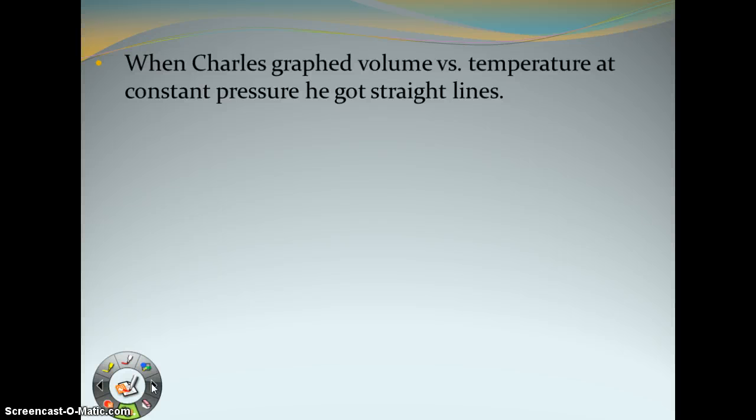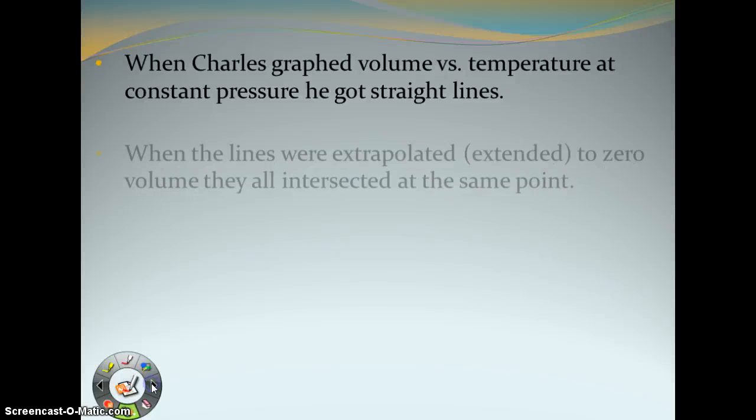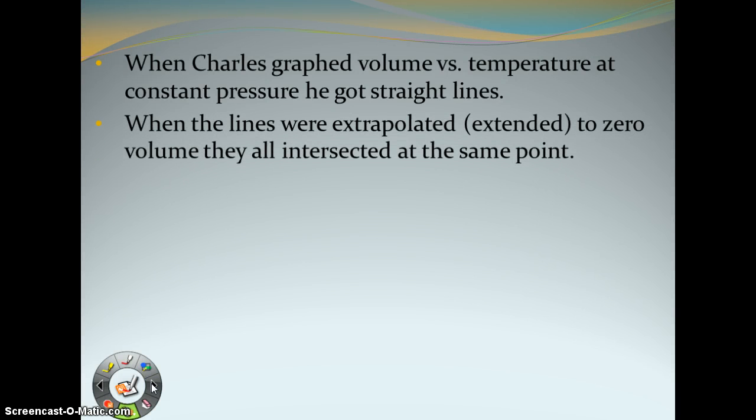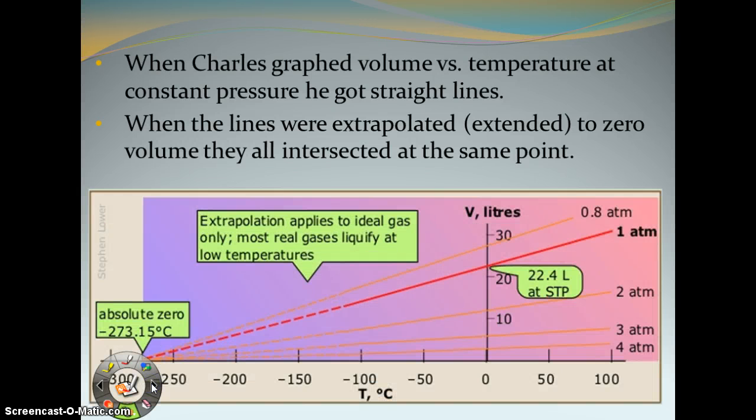When Charles graphed volume versus temperature at constant pressure, he wound up with straight lines. And he extrapolated those lines to zero volume and found that they all intersected at the exact same point, which is down here, and is absolute zero. So you can see our red dotted line here. This would be at STP. So at STP, our volume is going to cross the line at 22.4 liters, and we are at 1 atmosphere. So that's why we use our standard when we're doing volume conversions.